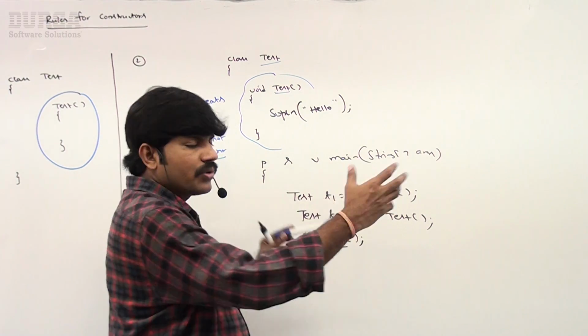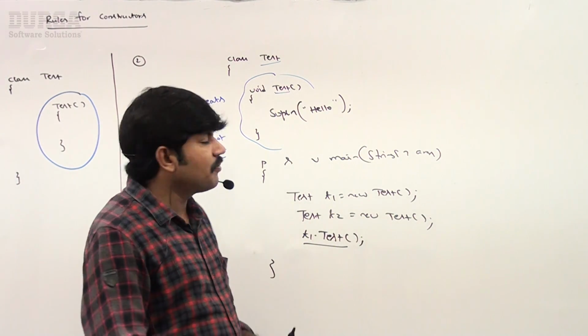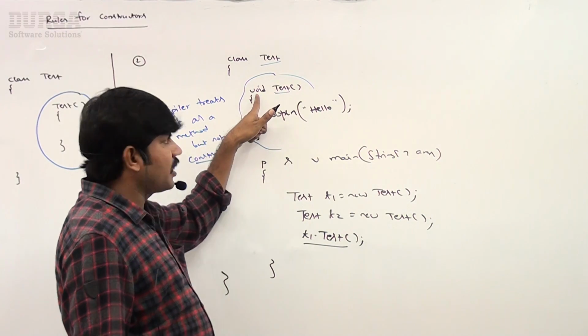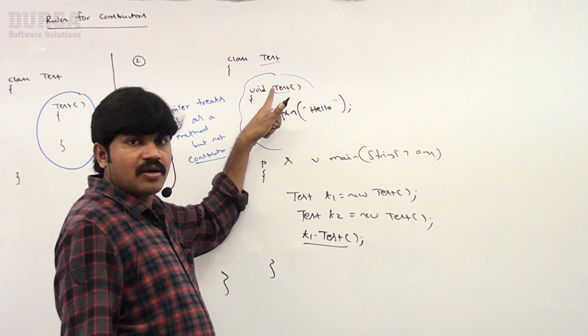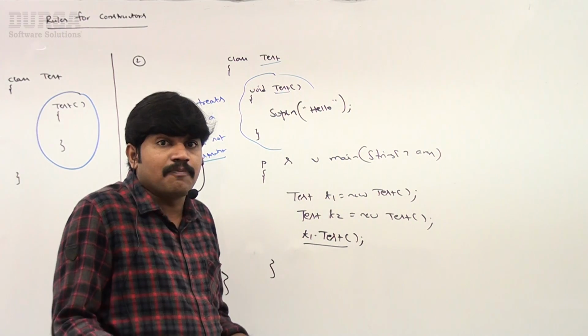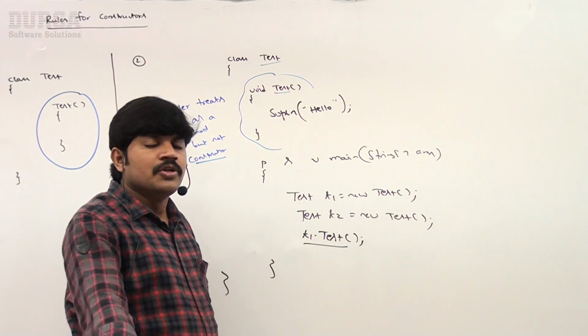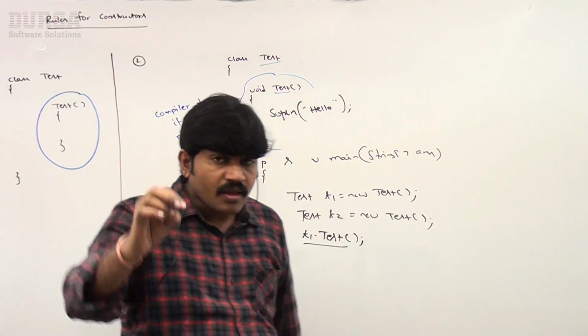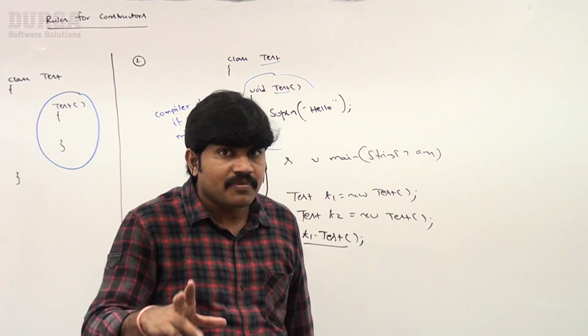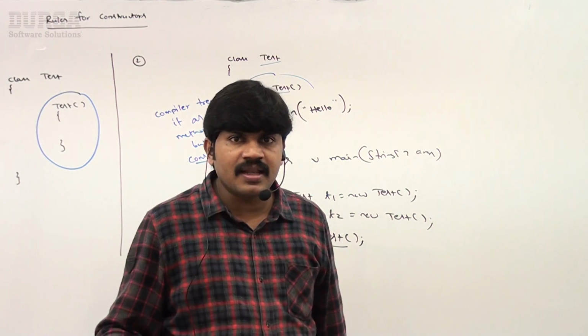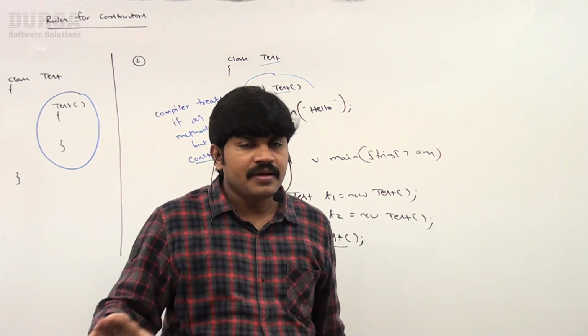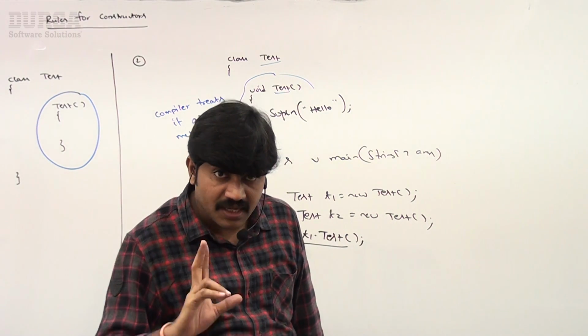If I show this code to any third party, that person may feel confused. A member with a return type declared may seem to be a constructor, and the code may not compile. Some unnecessary problems are going to come into the picture. So even though we can take the method name the same as the class name, and it is legal, it's not recommended. It's not a good programming practice. Clear for all of you, right?